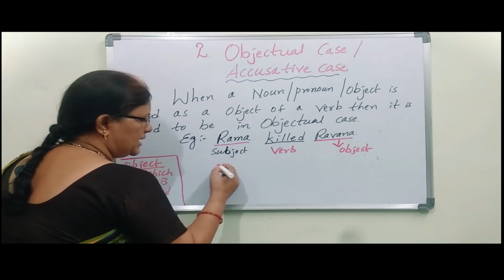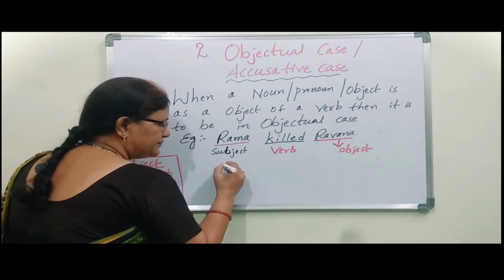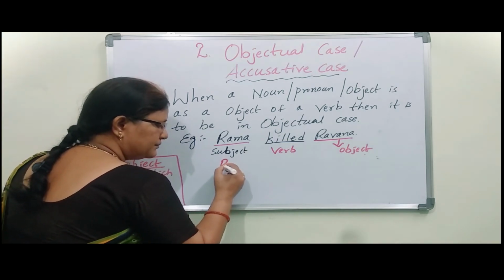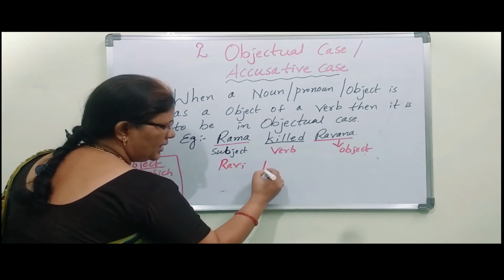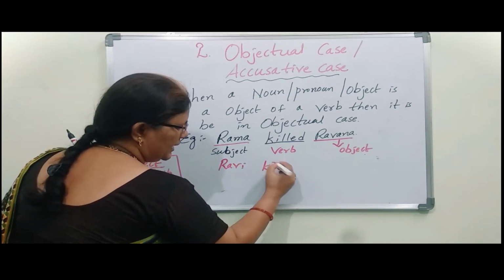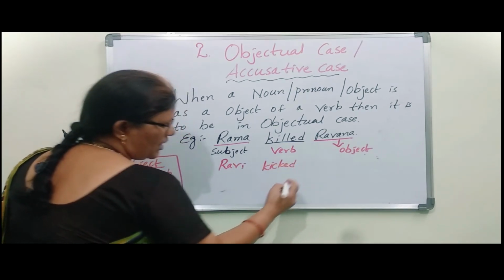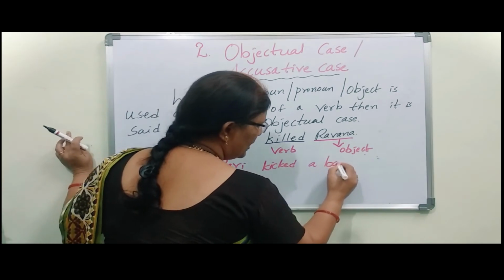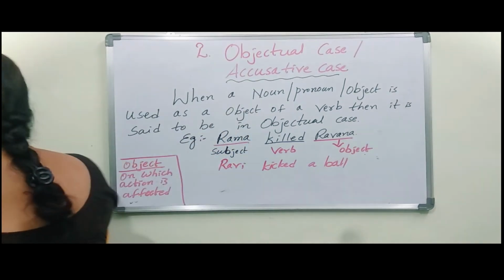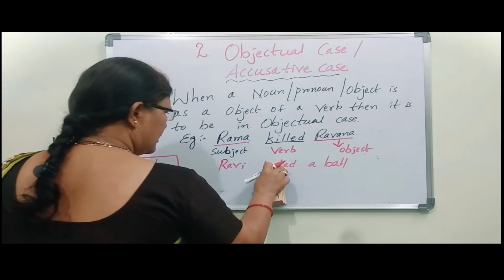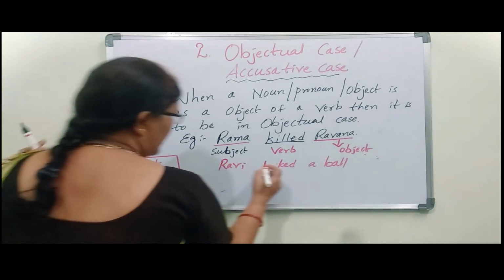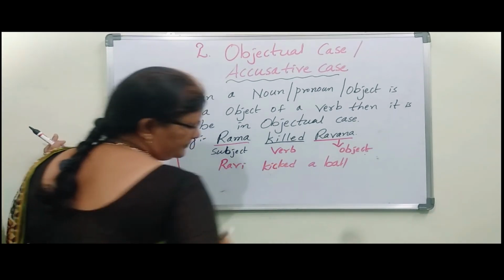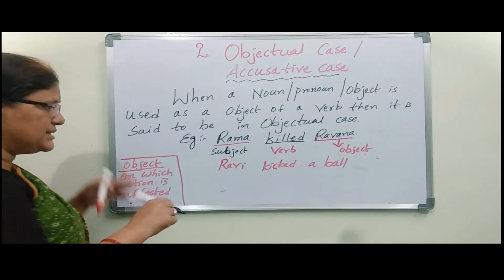Let us see another example. Ravi kicked a ball. Here Ravi, a person, did some work.